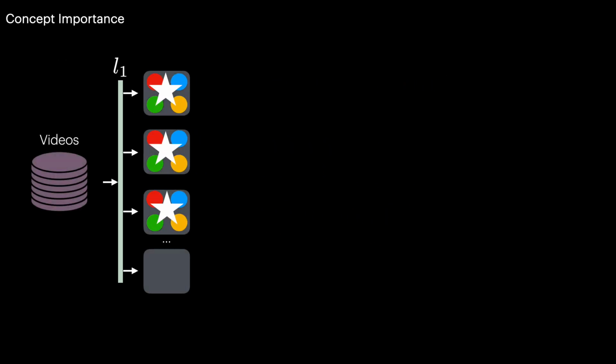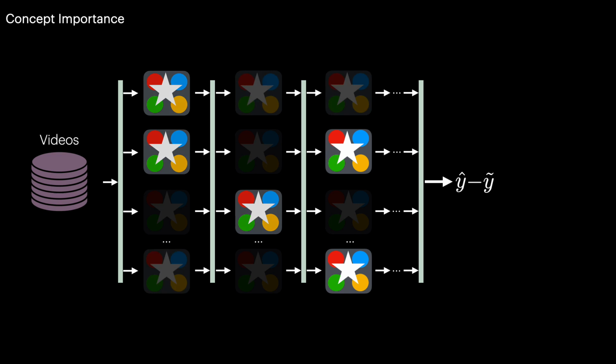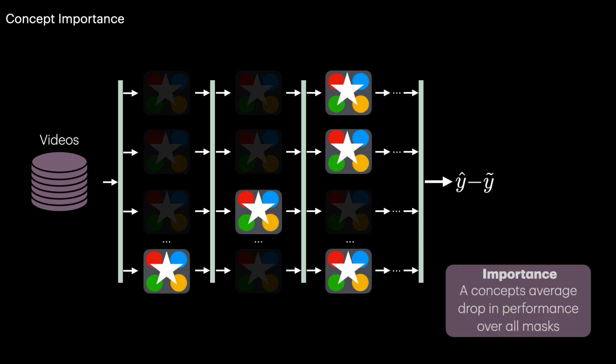Let's now quantify how important these concepts are to the model output. We do this concept discovery for all heads and all layers of the model, and then perform Monte Carlo sampling that randomly masks out different concepts in each head while computing the drop in model performance. A concept's importance is the average drop in performance over all masks.